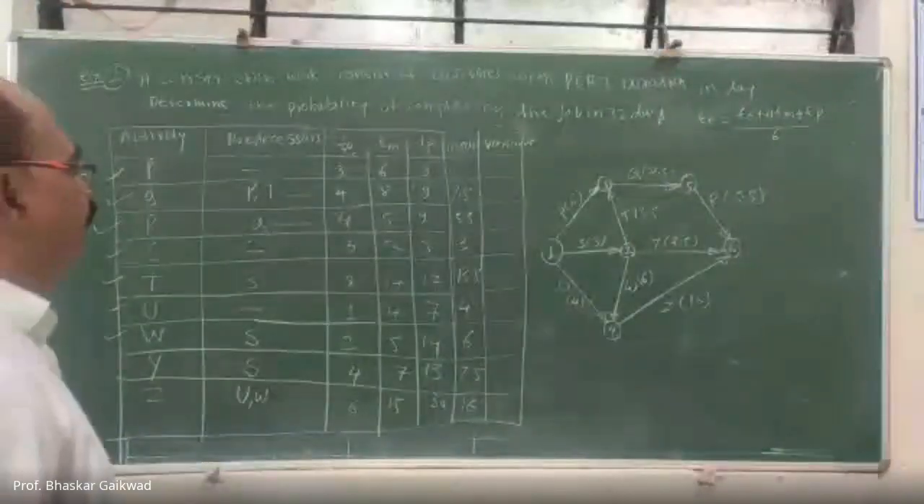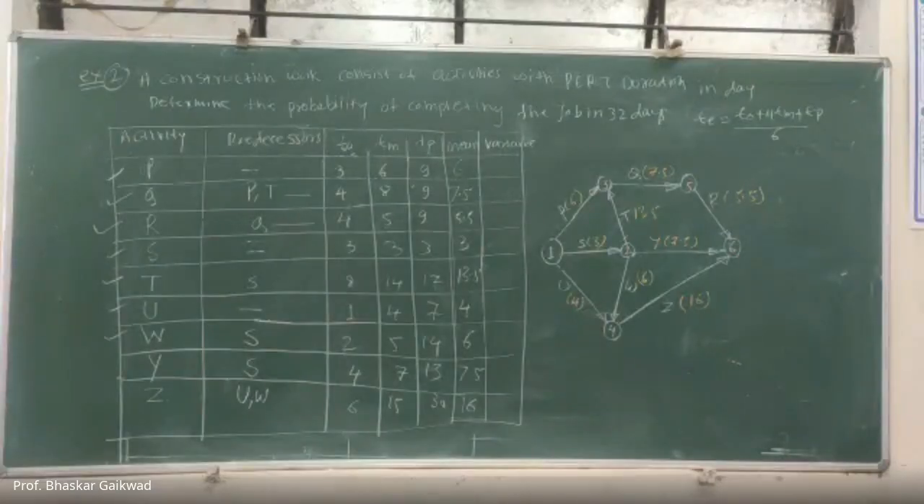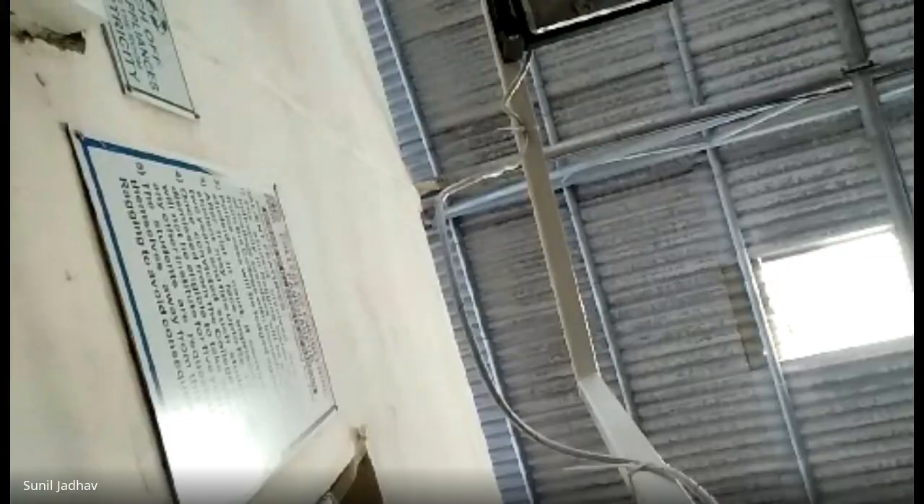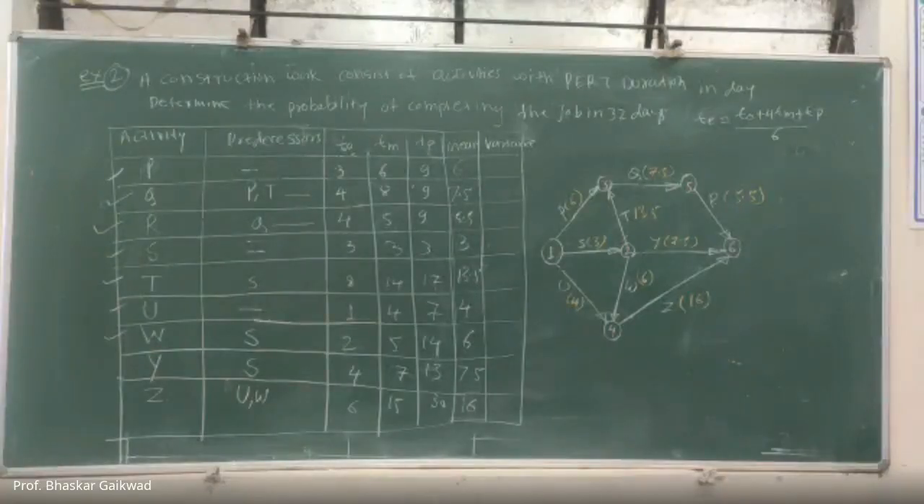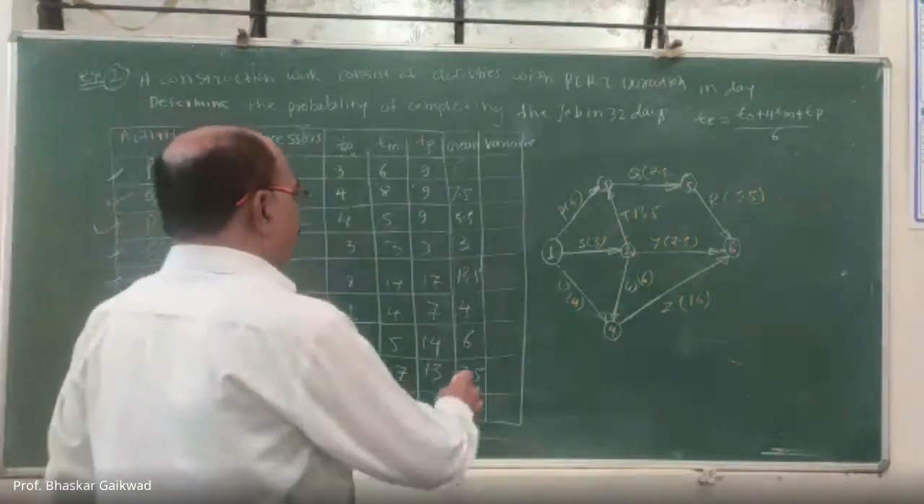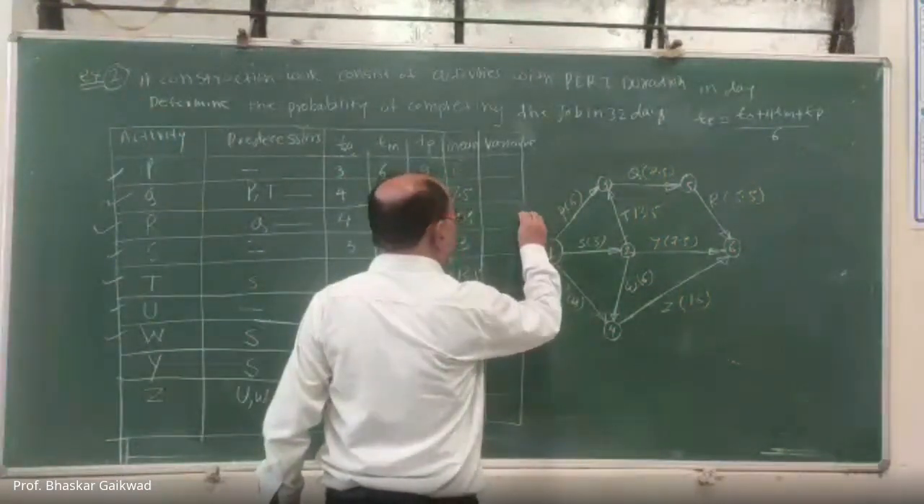So here we have to write the mean time. Correct? Mean time was the completion. After this we have to find out the critical activity. In order to find out the critical activity, everywhere you have to make this.